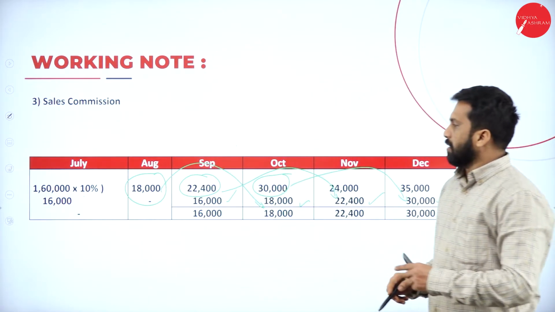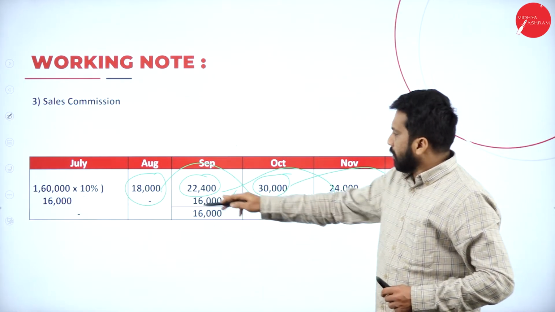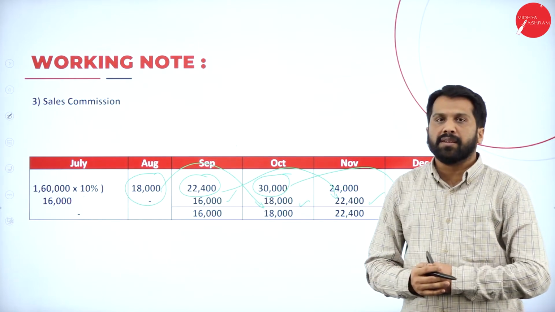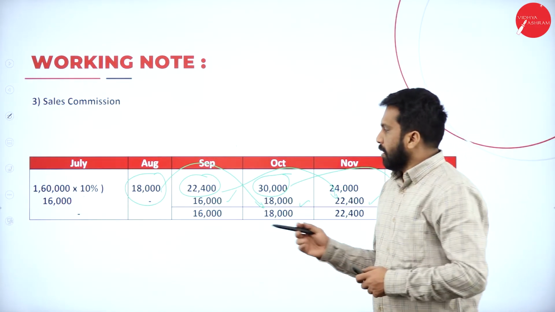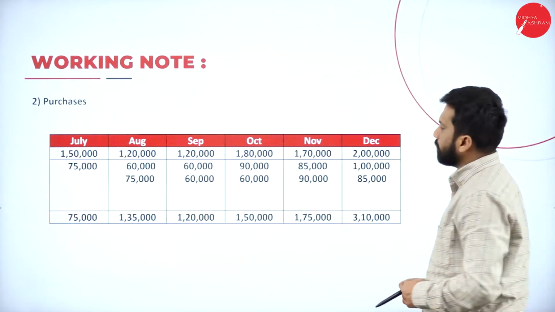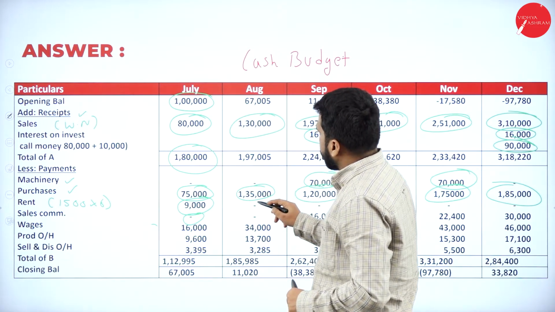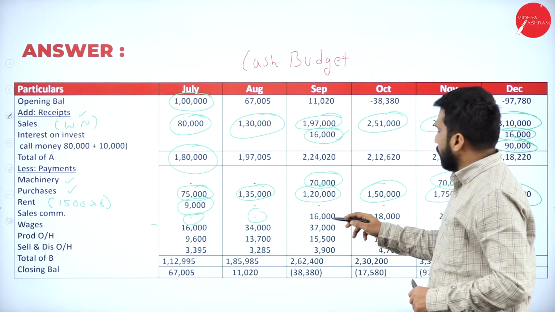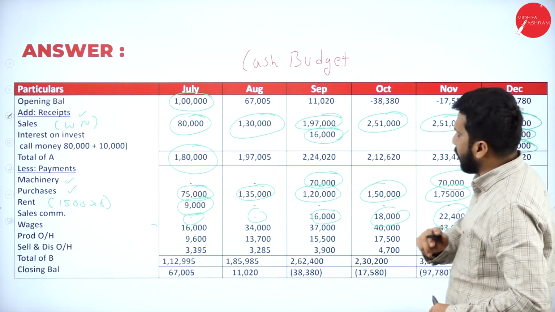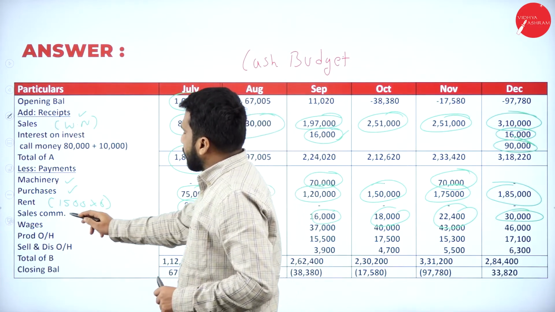Why? Because everything is paid first month, second month, after. Like this, they have given. Hope you are clear. Yes. Your commission 16, 18, 22 and 30,000. So your commission is first nil, second also nil, and the third one will be 16,000, 18, 22,400 and 30,000. Commission is over. Good. Next, sales commission is over.